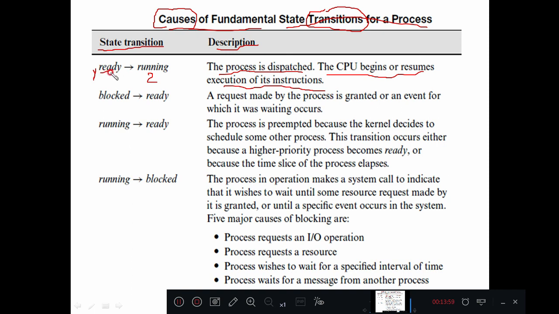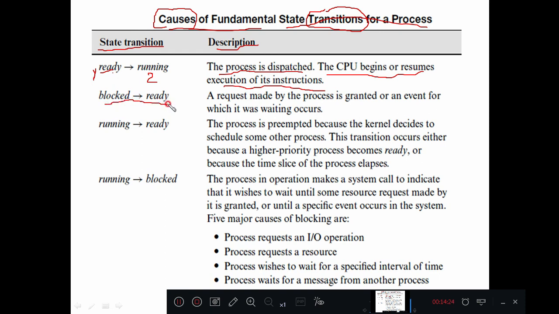Once the high priority process execution is over, the CPU will be released and given back to a low priority process. In that case, a low priority process will enter from ready state to running state.